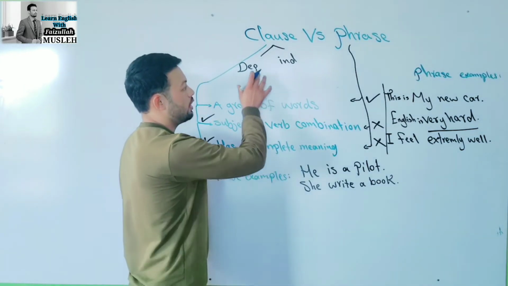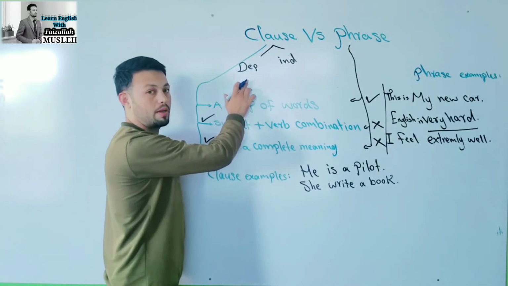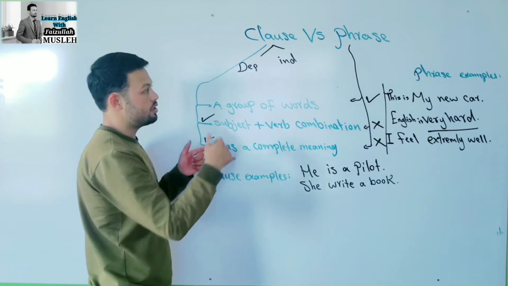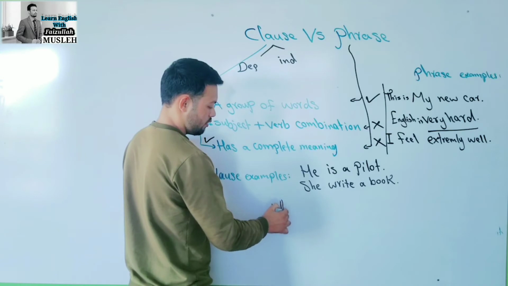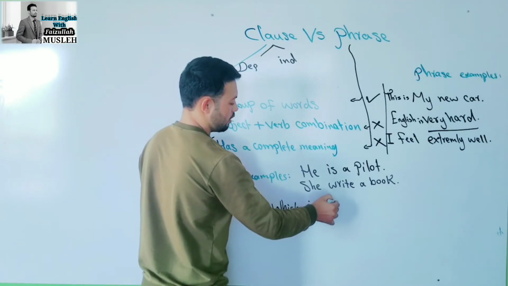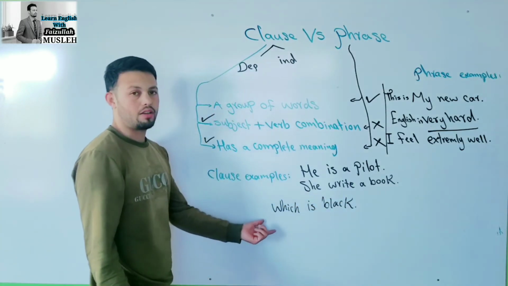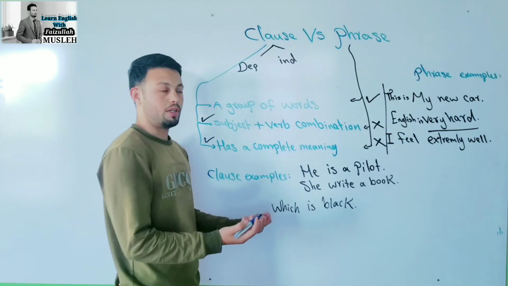But dependent clause is a group of words. It has subject-verb combination, but it has not a complete meaning. It needs another clause. For example, if I say, which is black. Which is black. So what do you think of it? Which is black? What is black?